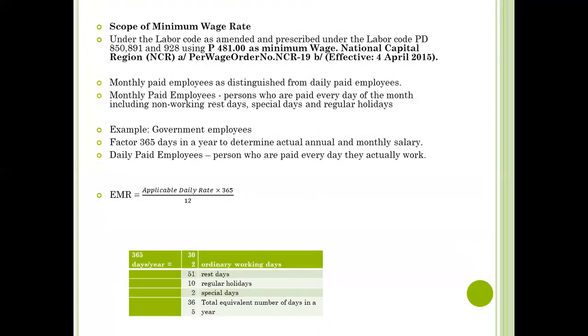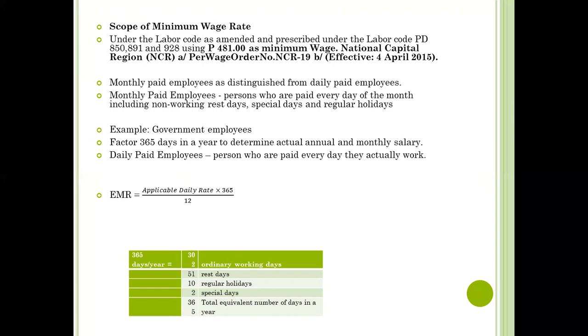So we have here the scope of the minimum wage rate. The Labor Code as amended and prescribed under the Labor Code, PD 850, 815, 891, and 928, is using 481 pesos as the minimum wage in NCR, or just the National Capital Region.